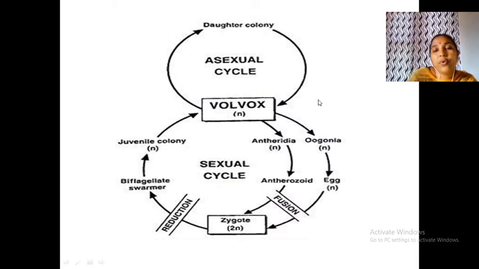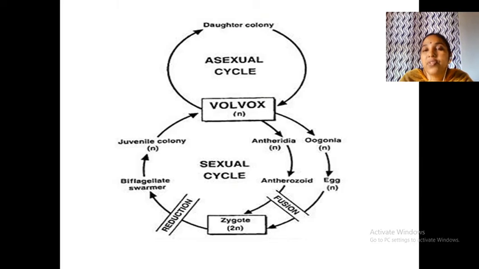So, how do I conclude once again? Sexual reproduction is oogamous, with antheridia and oogonia, androgonidia and gynogonidia. Antheridia produce androzoids, which are haploid. The female gonidia produce the ovum or egg, which is haploid. So, a single ovum or egg, but many androzoids. They enter inside and fertilization takes place, forming a thick-walled zygote.